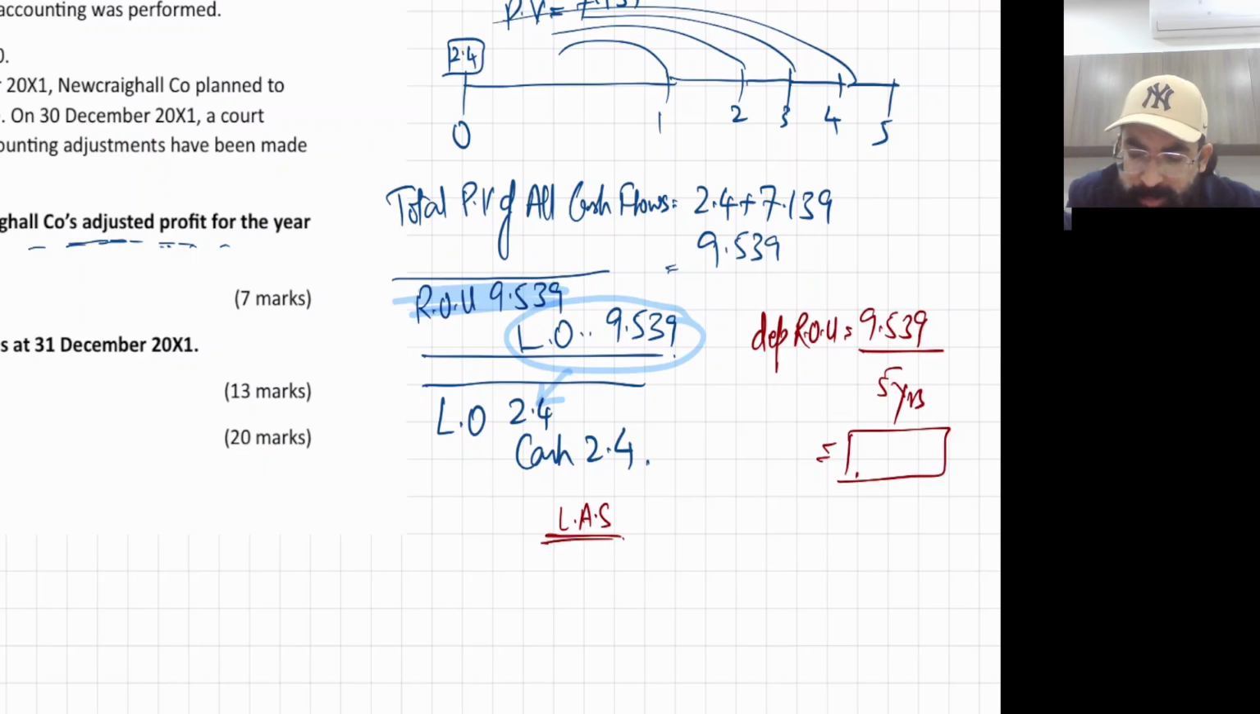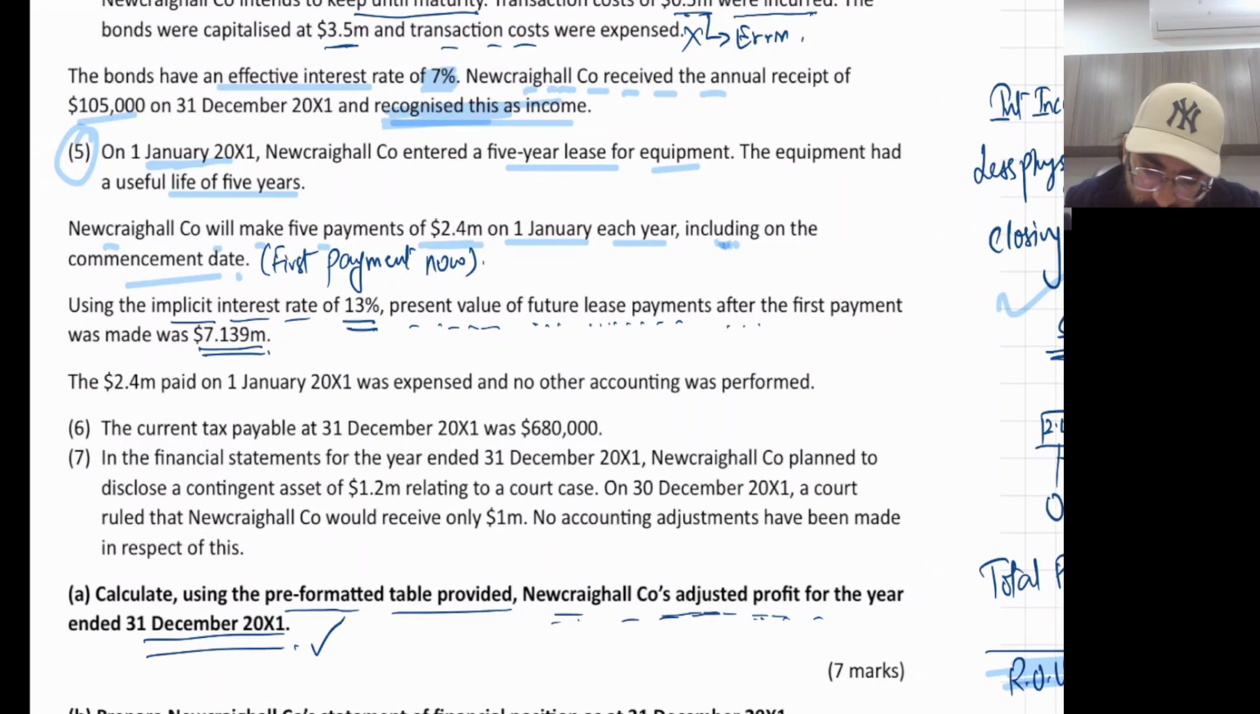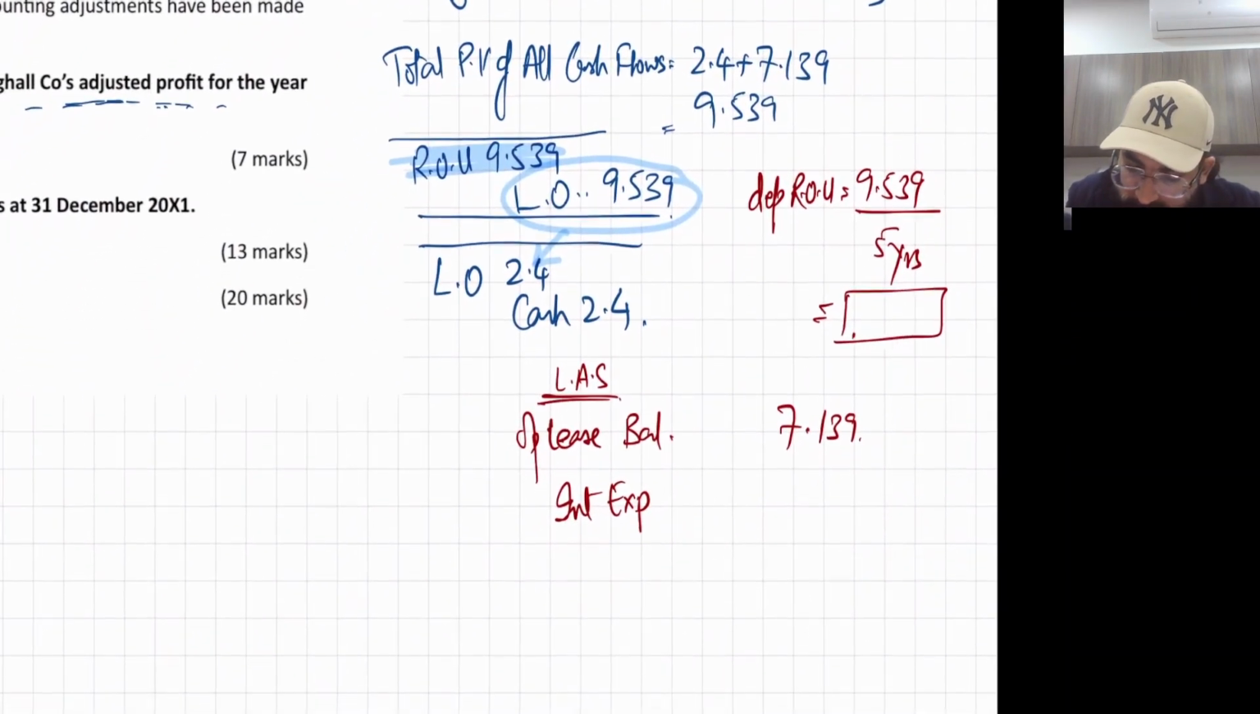Okay, now one last thing, you will make a lease amortization schedule, but no need to make it formally. Just tell me your opening lease balance is 7.139. This 7.139 you will use for the whole year. This is your outstanding balance for the whole year. So you'll apply interest expense. What is the rate of interest? Interest rate is 13%, implicit rate is 13%.